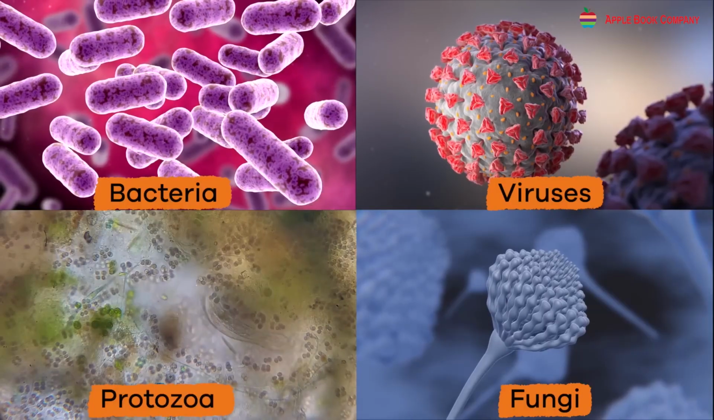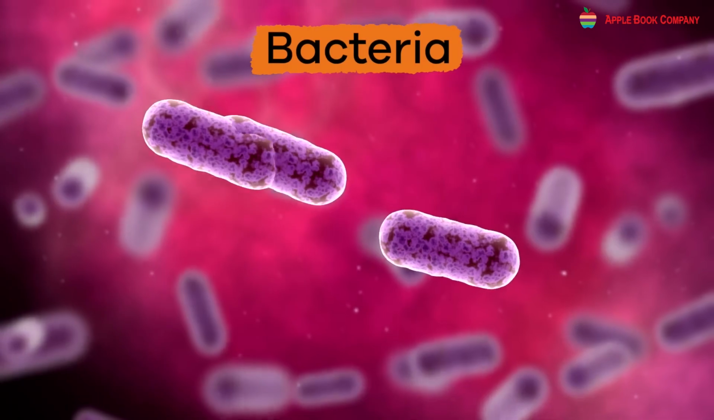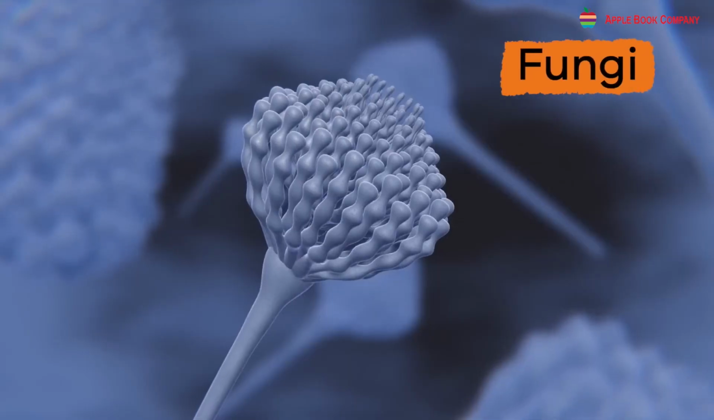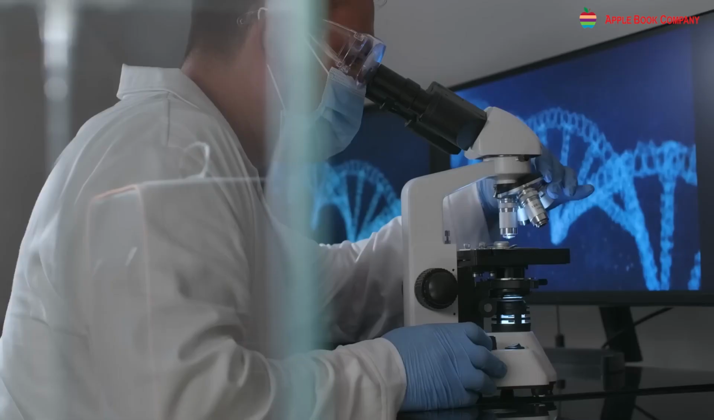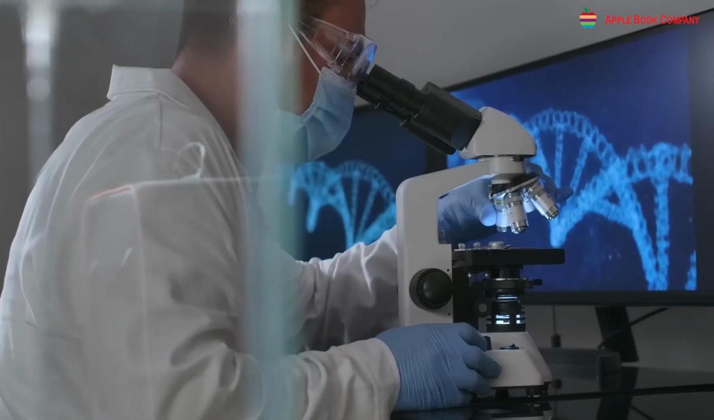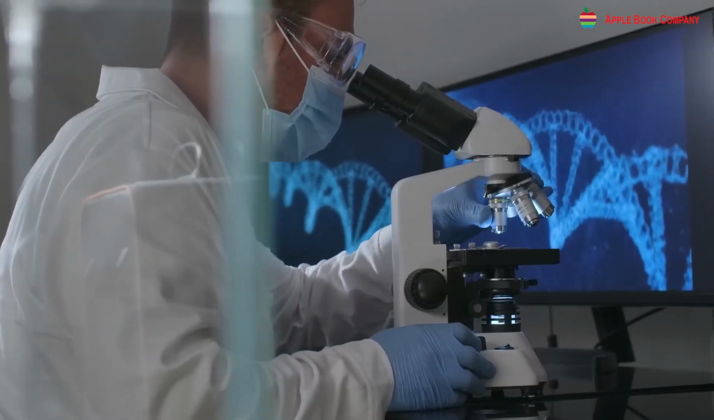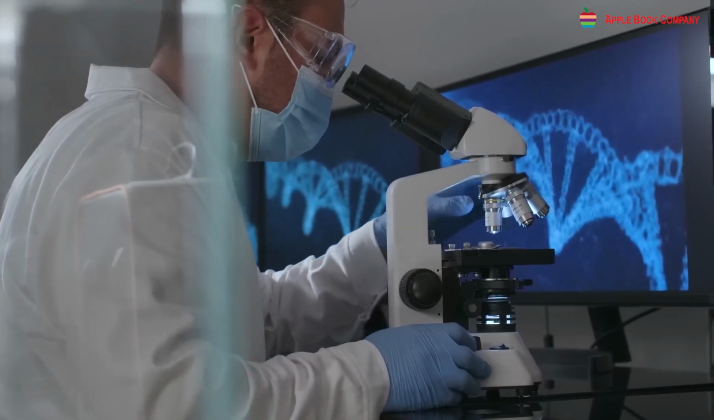Germs are of four types. They are bacteria, virus, fungi, algae, and protozoa. Fascinating fact: viruses can be seen and studied only under an electron microscope.